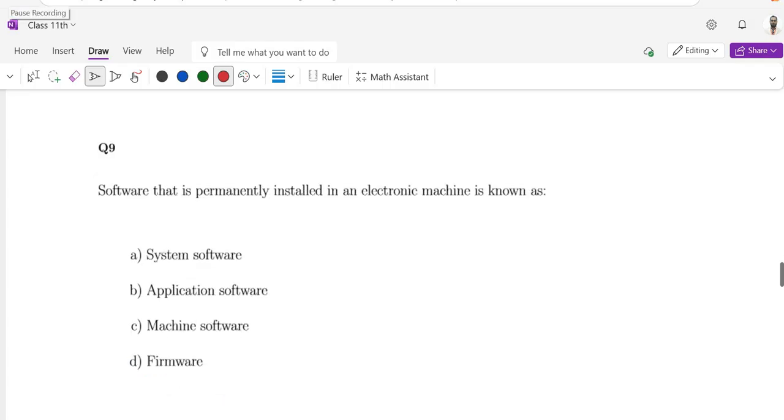Question number 9. Software that is permanently installed in an electronic machine is known as system software, application software, machine software, and the fourth option is firmware. The correct option is firmware.